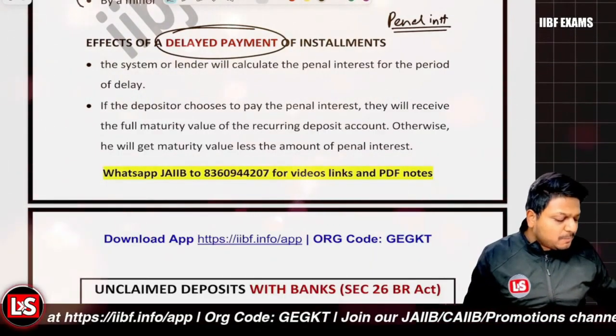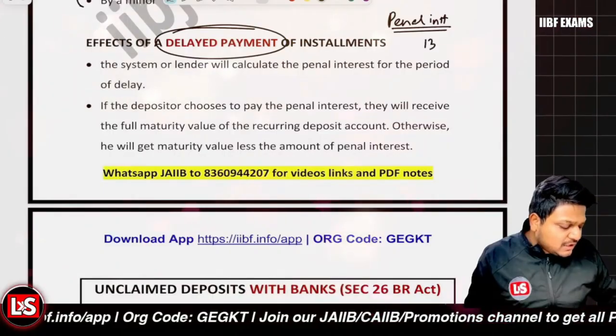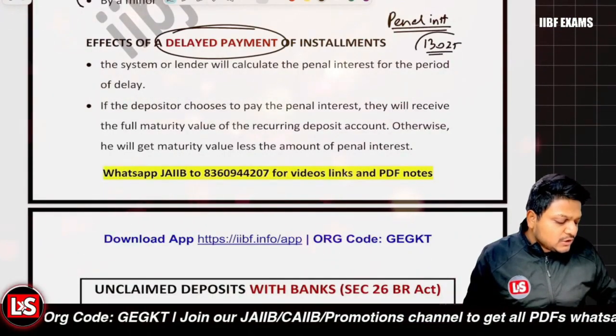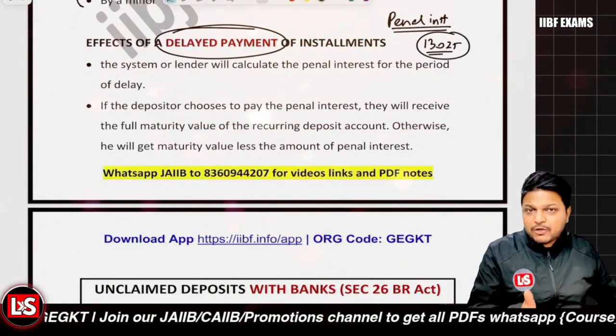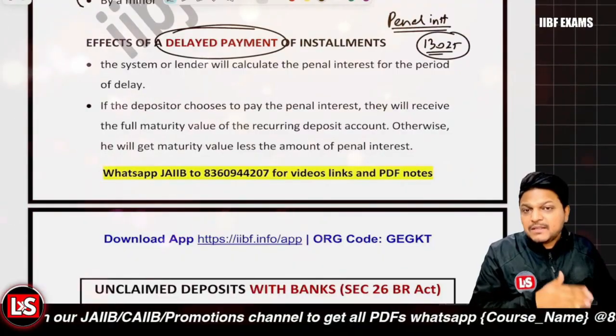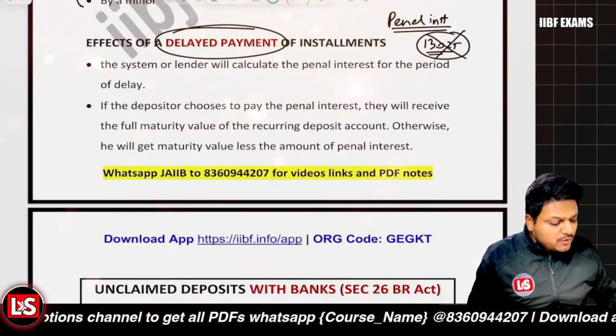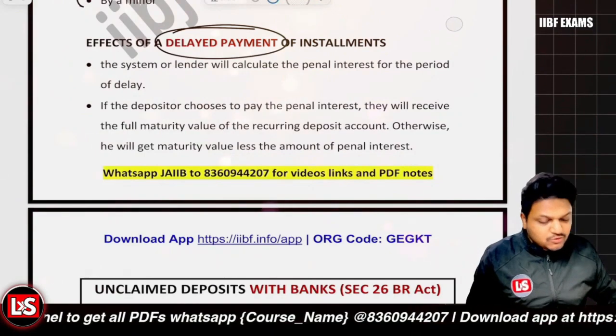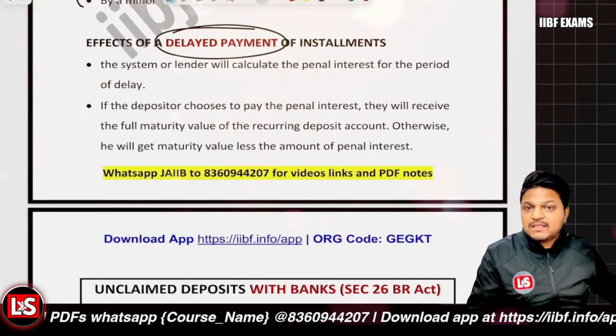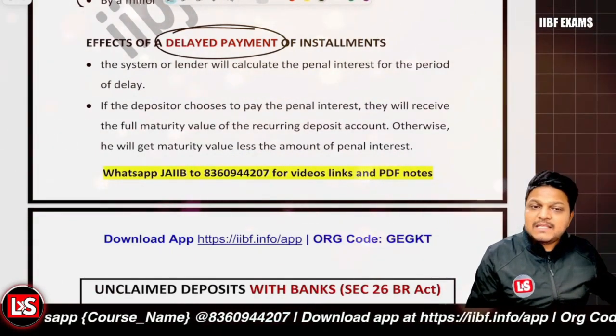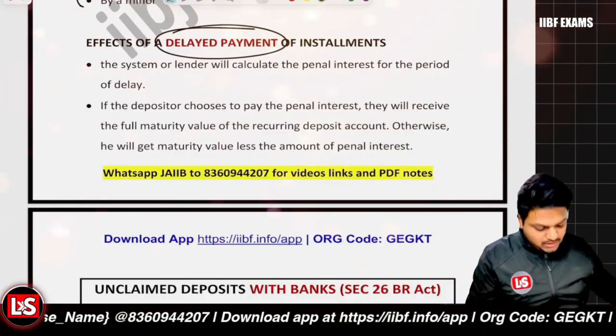Let's say your previous maturity was 13,025 rupees. Now you have not paid the penal interest for the delayed period. Now your maturity amount won't be the same. Clear with it? So there will be two consequences if there is a delay in the installment, right?